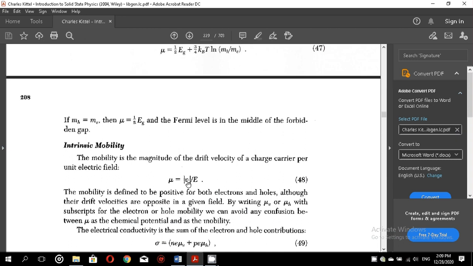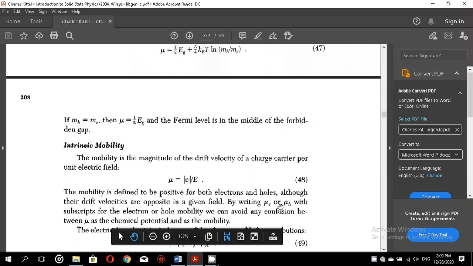This is the magnitude of the velocity of the charge carrier divided by the electric field. The mobility is defined to be positive for both electrons and holes, although their drift velocities are opposite in a given field. So mobility is always positive, whether it is of the electron or that of the hole.